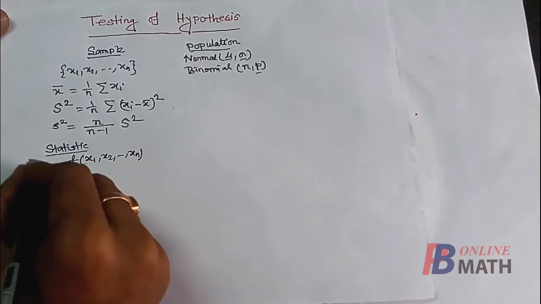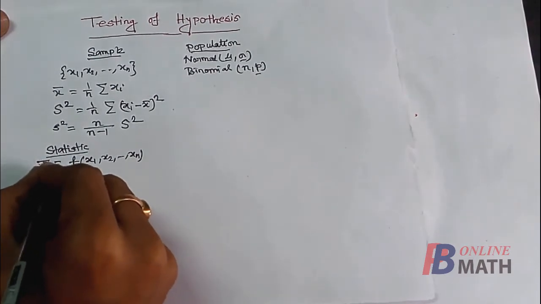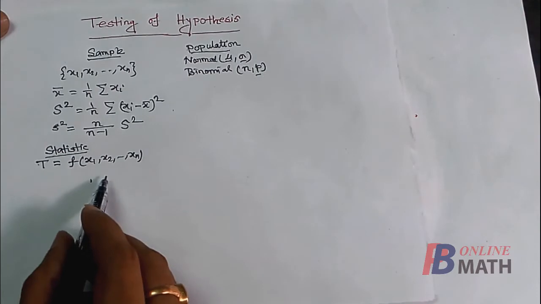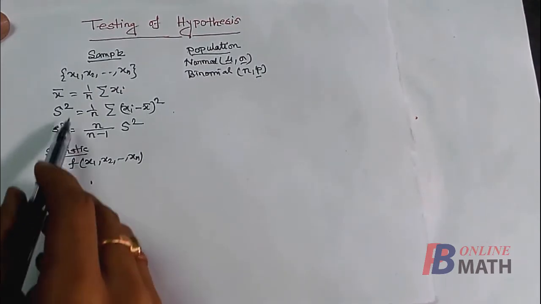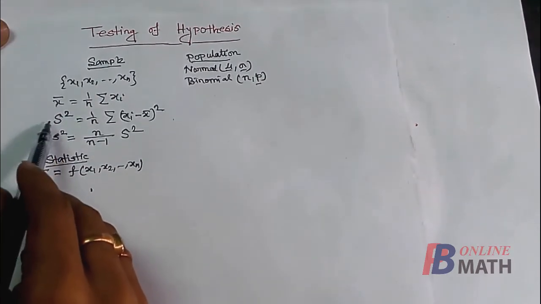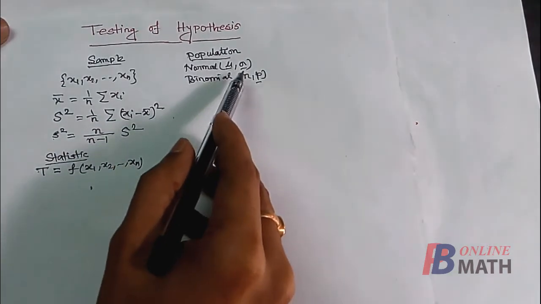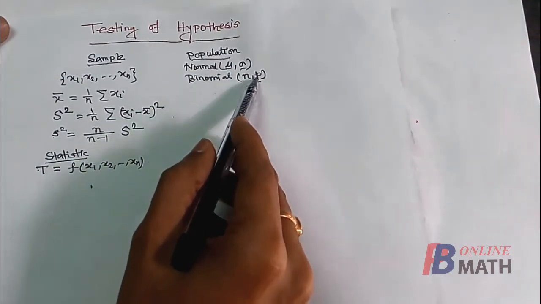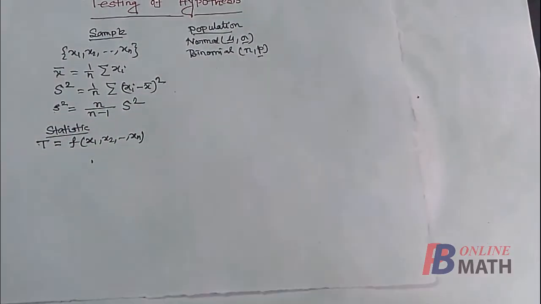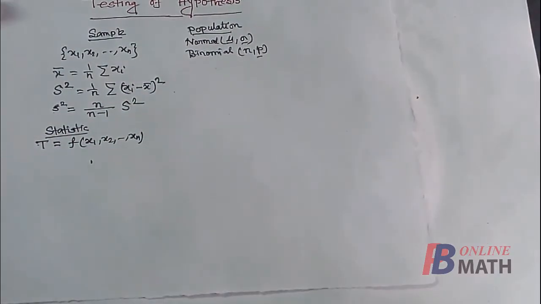Suppose we are denoting this statistic by capital T. So T is a statistic. So here x bar, capital S square, small s square are statistics, and mu, sigma, p are parameters.